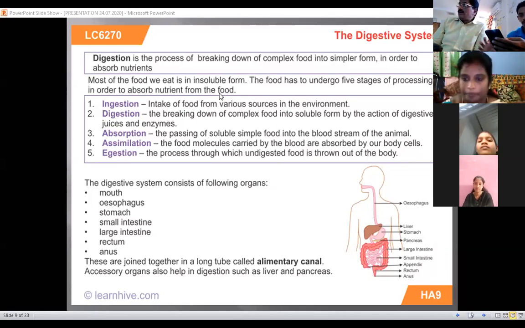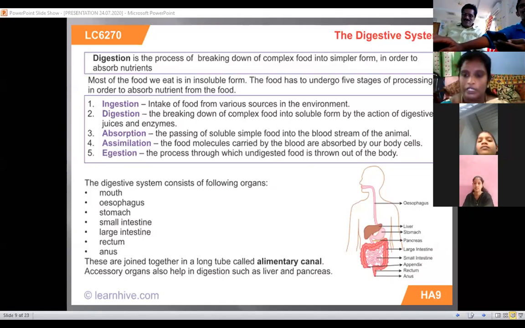Everyone, keep this in your minds. The important thing is how living organisms take nutrition and which types of nutrition intake there are. Nutrition is a process with five processes: ingestion, digestion, absorption, assimilation, egestion. The first thing is how human beings take nutrition and how the food is digested inside the body. That is what we discussed today.